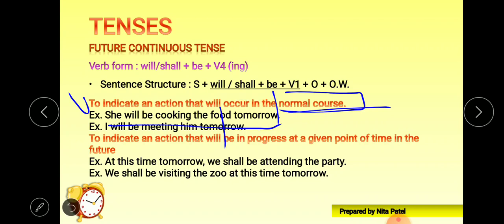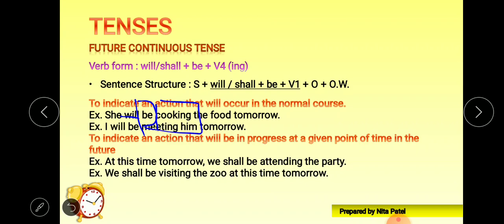So she will be cooking. Look at the sentence structure. She is there, so we have used will. To be form is there, be, and cooking, ing or V4 form is there to make it continuous.